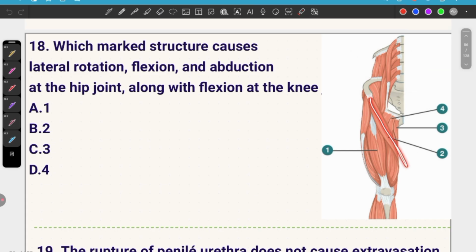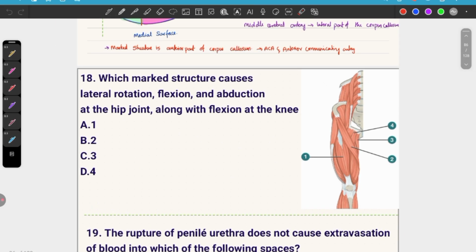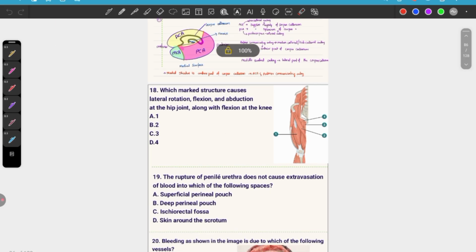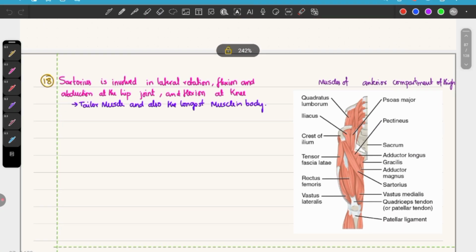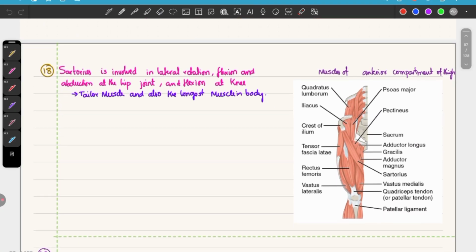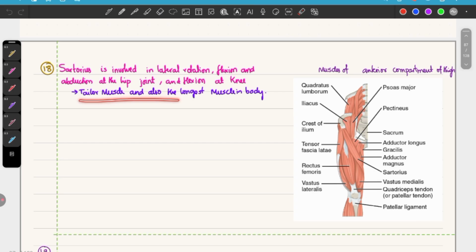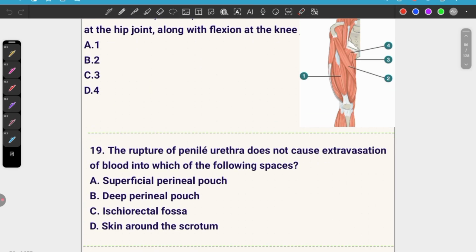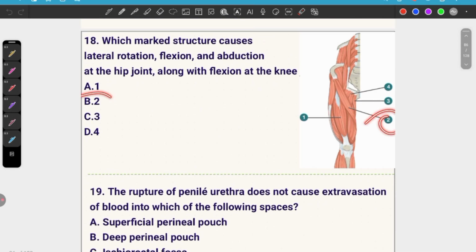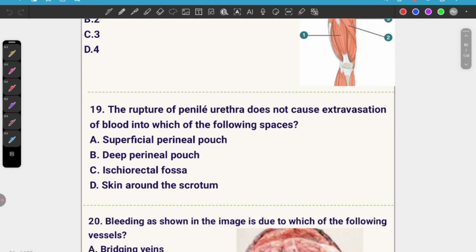See, this is going obliquely. It helps in lateral rotation, flexion and abduction at hip joint. Sartorius is involved in this action, and it is called Taylor's muscle and also the longest muscle of the body. Hence 2, that is B option.